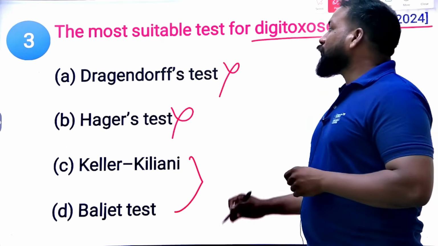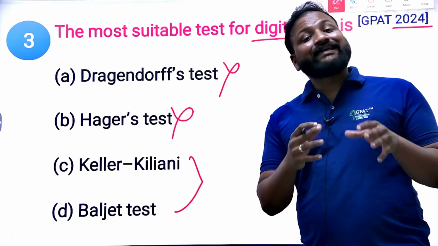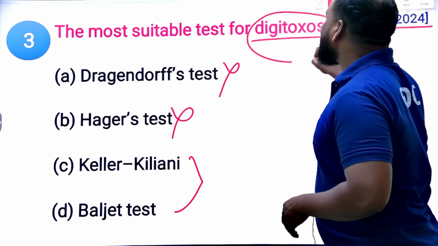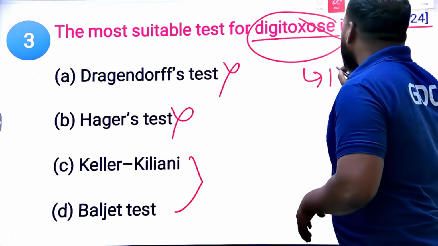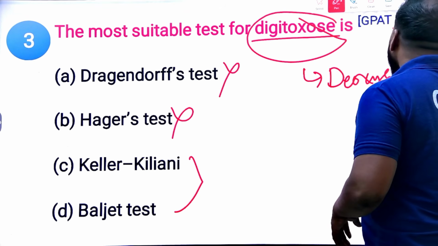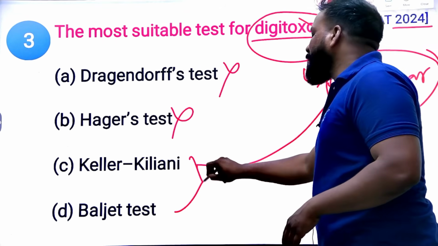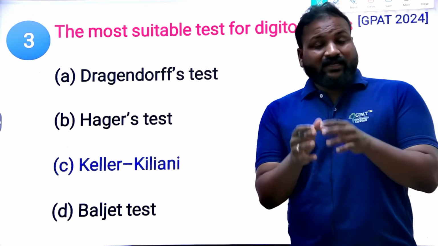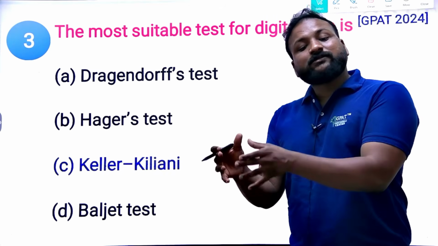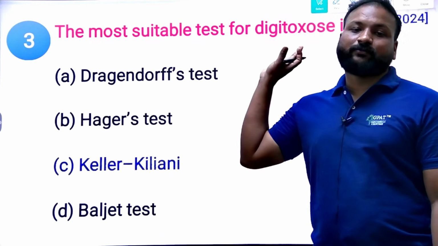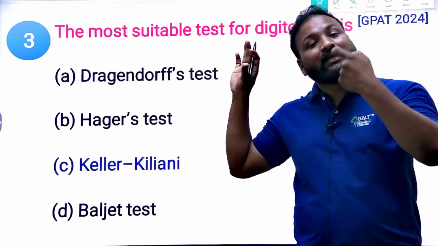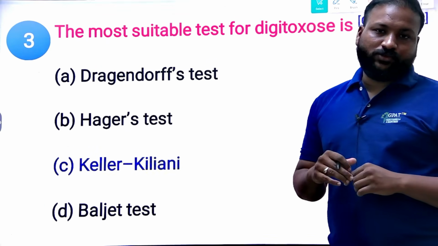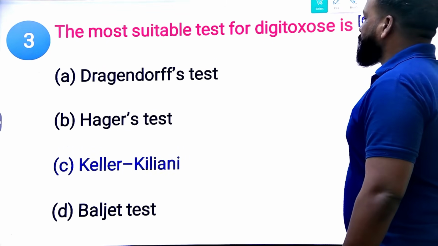Do you know digitalis? The digitalis leaf contains digitoxin, which has a glycone moiety, and it contains digitoxose sugar, that is a deoxy sugar. This deoxy sugar can only be confirmed by means of the Keller-Kiliani test. So undoubtedly the test will be Keller-Kiliani. The Keller-Kiliani test mainly confirms the presence of digitalis glycosides based on the presence of deoxy sugar. It reacts with the deoxy sugar. Next question. Come on.